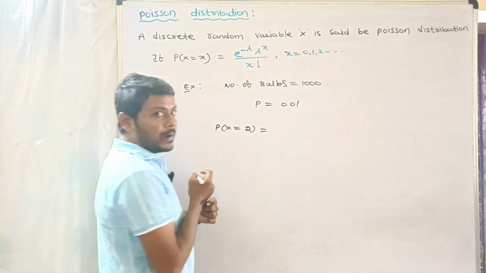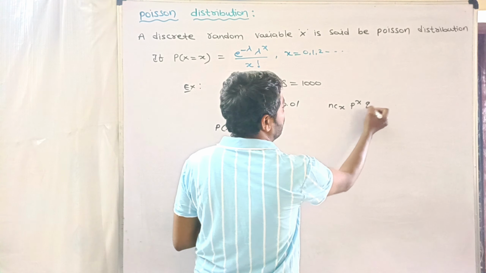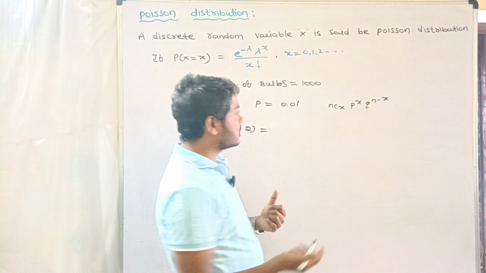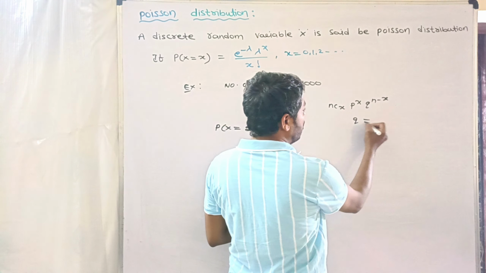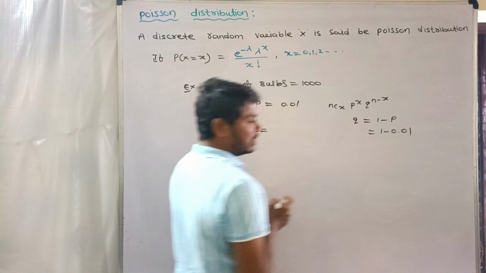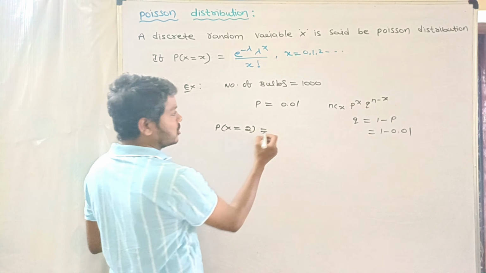We know the binomial distribution formula is nCx, P power x and Q power n minus x. P is 0.01, and we know Q is 1 minus P, which is 1 minus 0.01. Substituting, n is the number of bulbs, that is 1000.